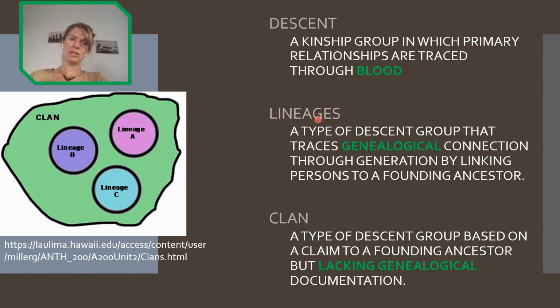For the lineage, it's usually a smaller group, and they can tell for sure that they belong to that group. And the clan is a bigger group that includes lineages, and they cannot tell for sure that they are coming from the same ancestor, but they believe they are. Okay, it's just that they are lacking evidence.